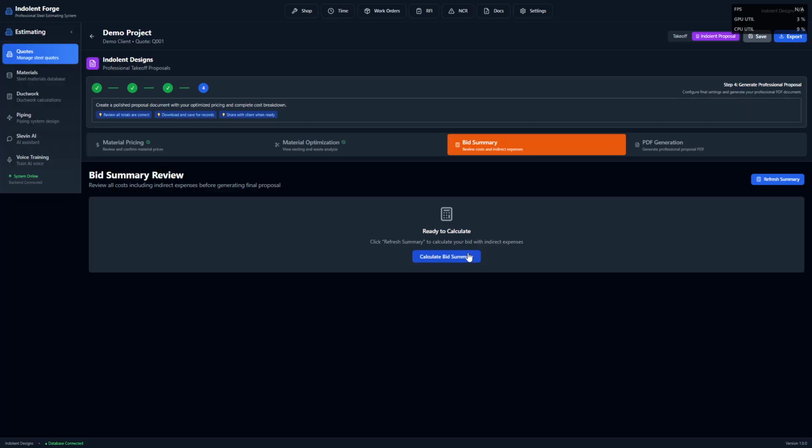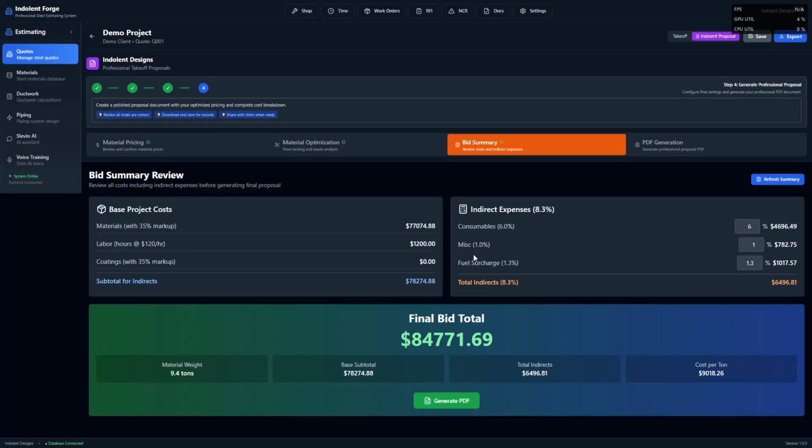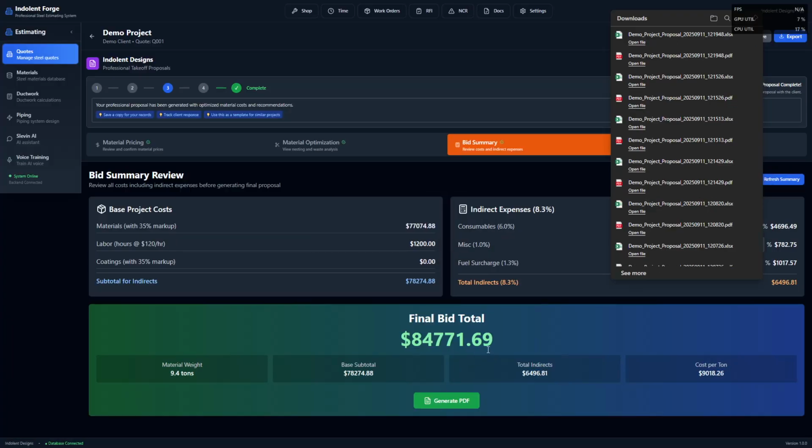There's a bid summary. Let's go ahead and calculate that after our nesting. This will be our final price to our customer. It shows our materials, our labor, and our coatings, along with our consumables, miscellaneous, and fuel charges. At this stage, you could edit these if you would like to add them or reduce them. I wanted to mention, you can also generate your PDF here by clicking this button. It'll generate a PDF version and Excel version of your proposal.